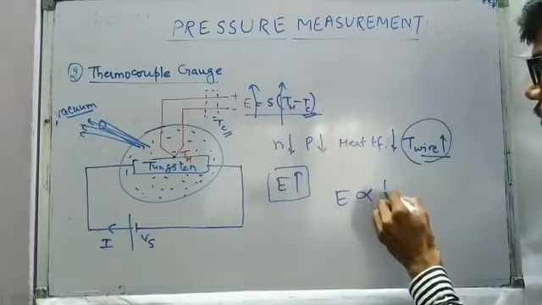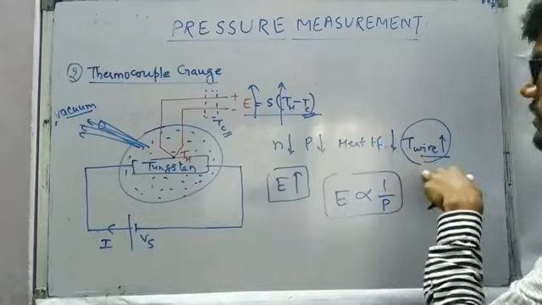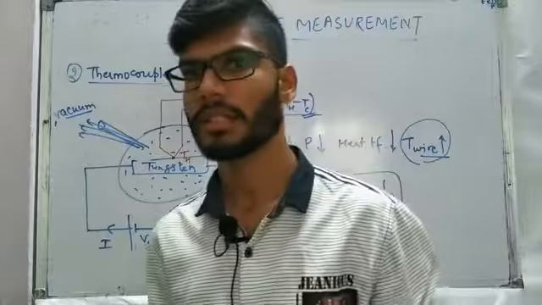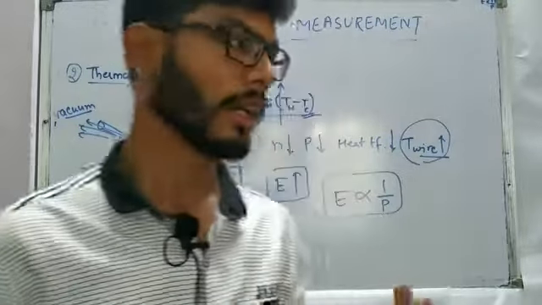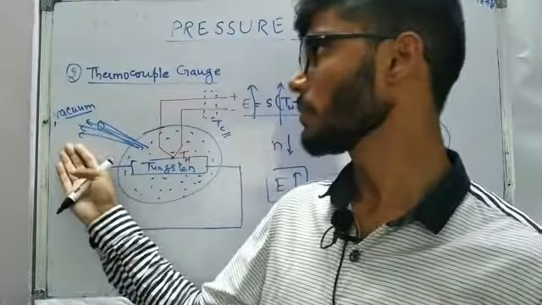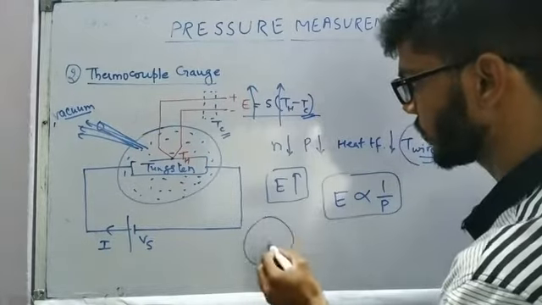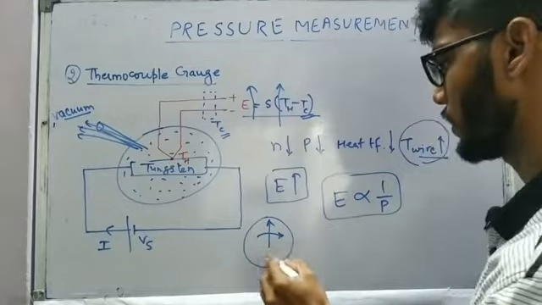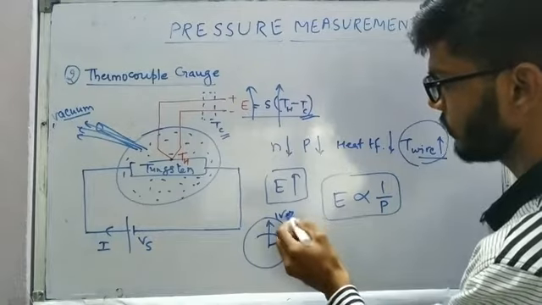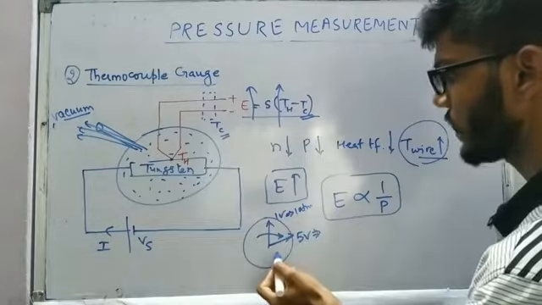So EMF is going to be proportional to 1 by P, because on decreasing the pressure, the temperature is increasing, and the temperature increasing means EMF is increasing. So the overall conclusion is that if you decrease the pressure inside the volume, we are going to get a higher voltage output. So the more the vacuum, the more output voltage we are going to get. So the dial of the voltmeter we can calibrate in terms of pressure. Let us say we have 1 volt here and 5 volt here. 1 volt means we have some pressure, let us say 1 atm, and 5 volt means the pressure has decreased, since only then are we going to get the higher voltage.